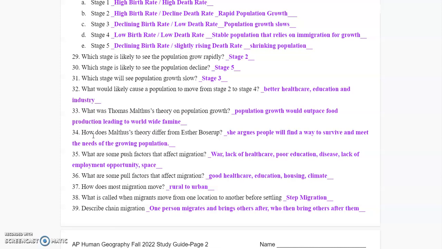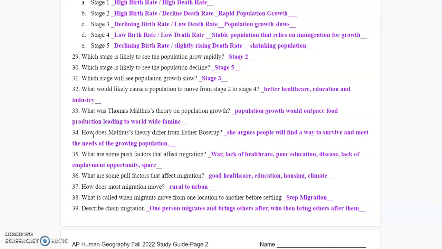It differed from Esther Boserup, who argued that Malthus didn't account for human ingenuity, and that that was the best thing people had going for them, because humans always find a way to survive and meet their needs. The 2 of them were on opposite sides. Malthus would say humans will just starve. Boserup says, no, we'll figure out a way to feed the planet.